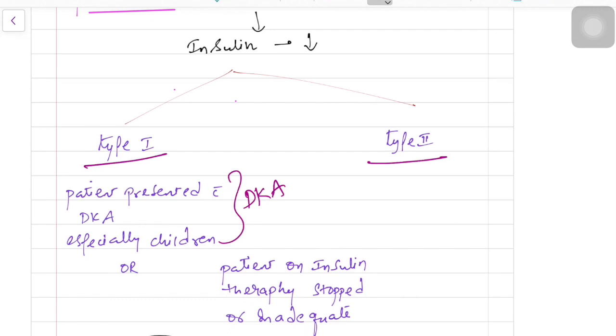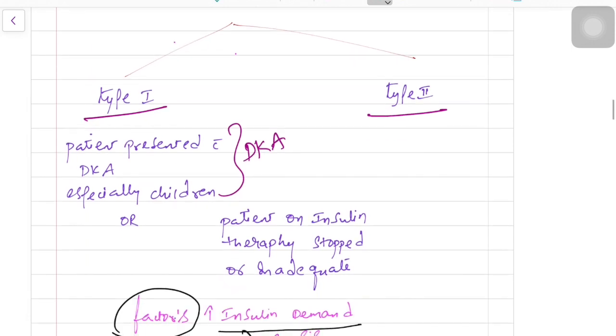For example, a type 1 diabetes patient can present with DKA as a first presentation, and after DKA he might be diagnosed as type 1 diabetes. Type 2 diabetes patients who are on insulin therapy but are not compliant, or have been taking insulin inadequately, can land in DKA.